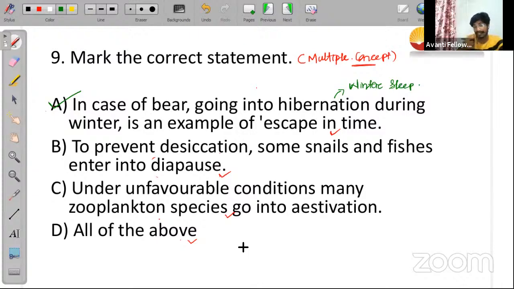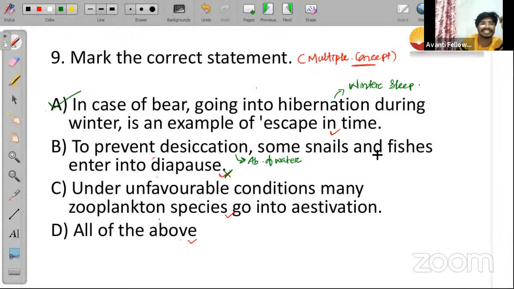Let us look into the second and third statements. Second statement: to prevent desiccation, which means dehydration, it happens in the absence of water. So what happens? Snails and some fishes enter into diapause. This statement is incorrect. Why?